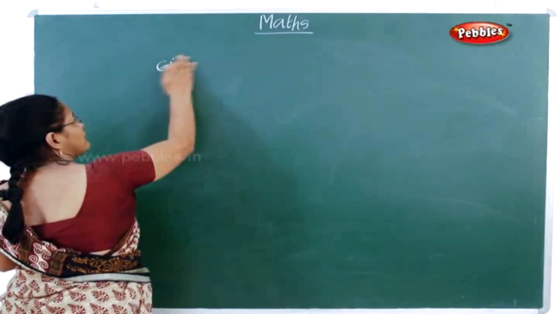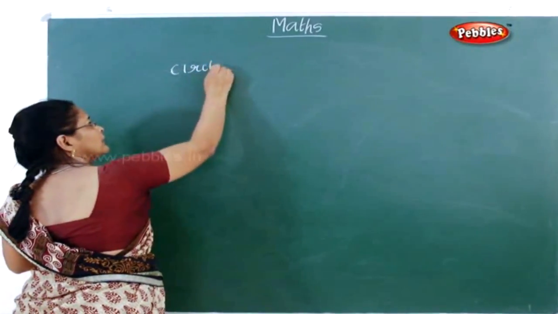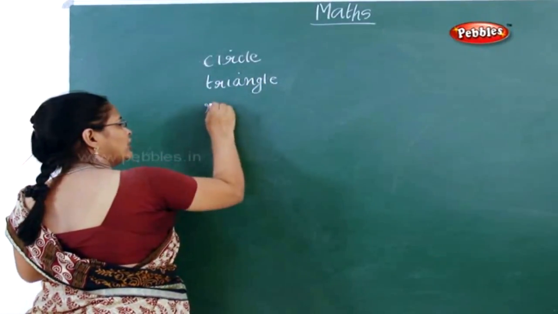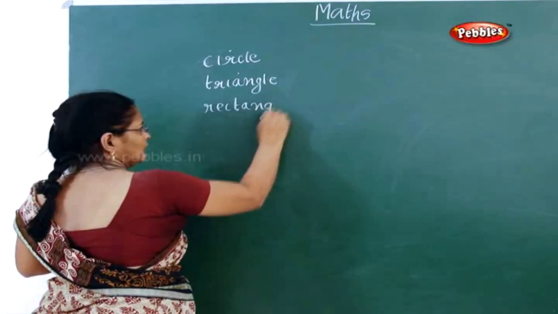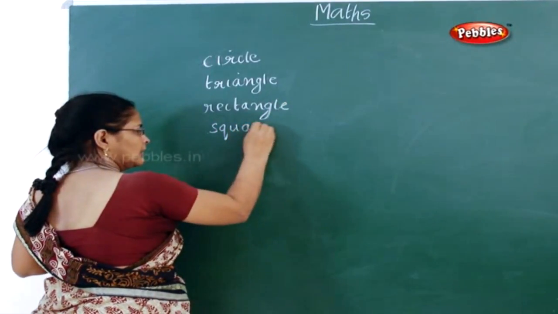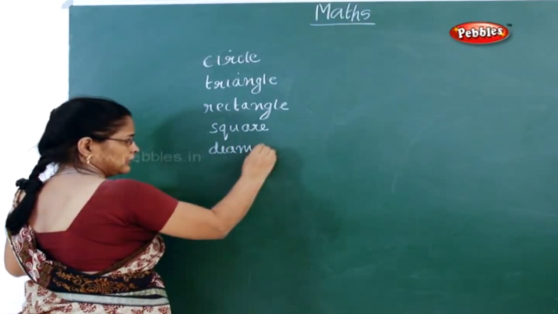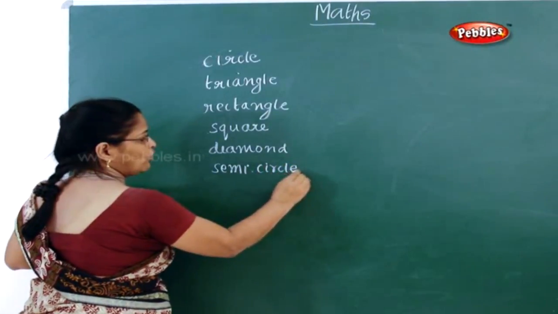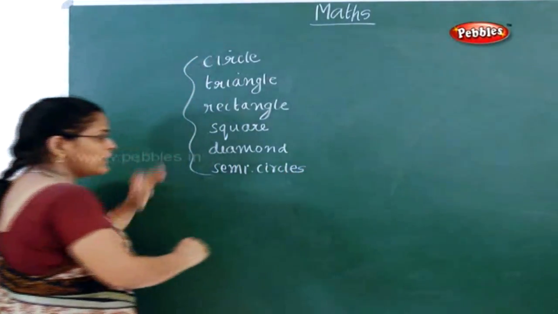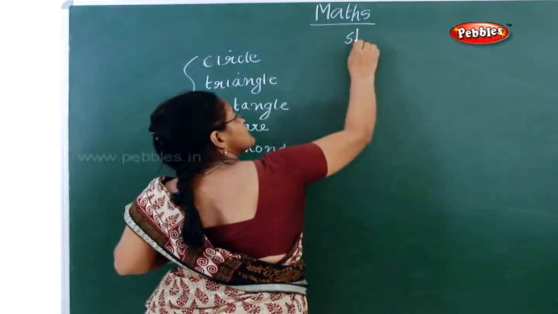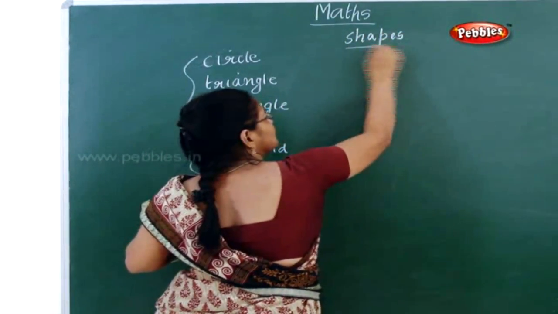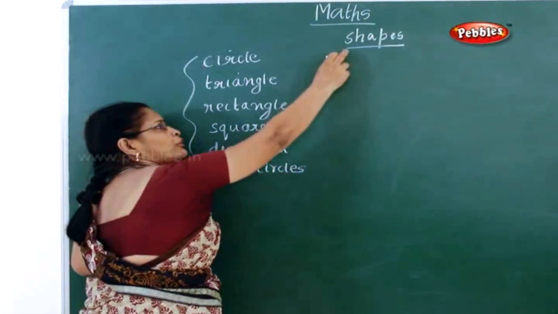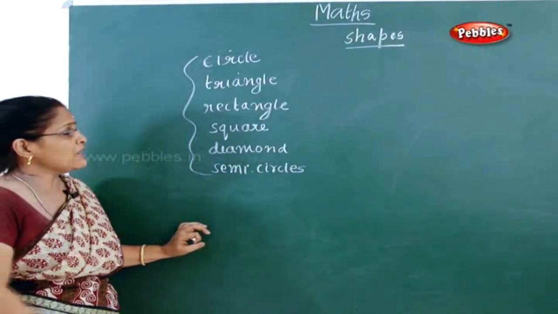See what all you saw from the flashcard? You saw a circle. Then you saw a triangle. Then a rectangle. Then a square. Diamond. Semicircle. Now, what are all these called? These are all called shapes. So, this is the lesson we are going to start with. Am I right? Now, can you tell me what you mean by shapes?